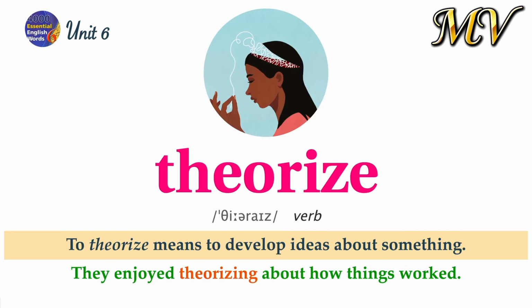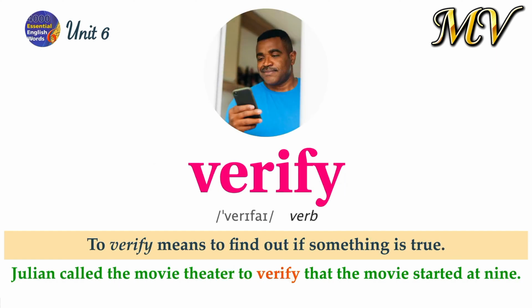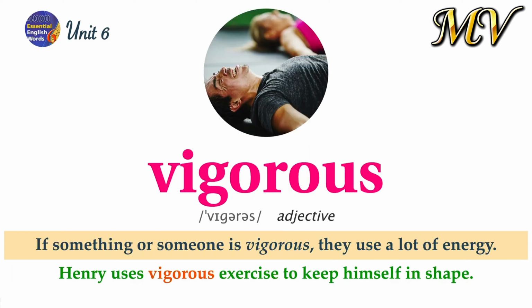Theorize. To theorize means to develop ideas about something. They enjoyed theorizing about how things worked. Verify. To verify means to find out if something is true. Julian called the movie theater to verify that the movie started at 9. Vigorous. If something or someone is vigorous, they use a lot of energy. Henry uses vigorous exercise to keep himself in shape.